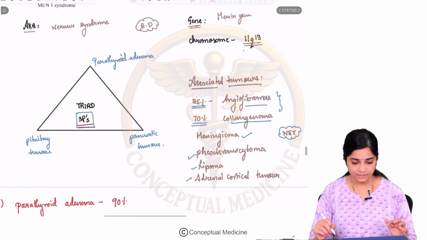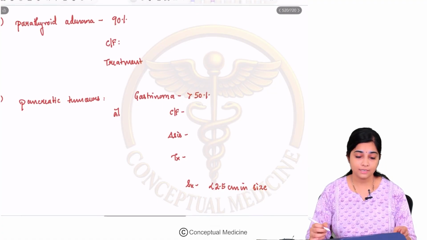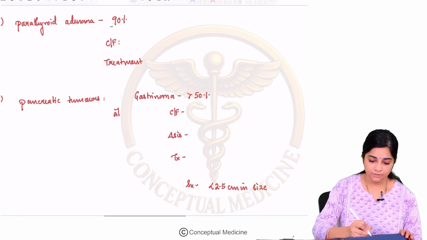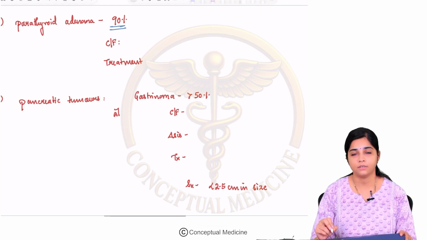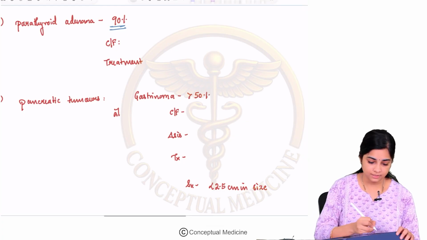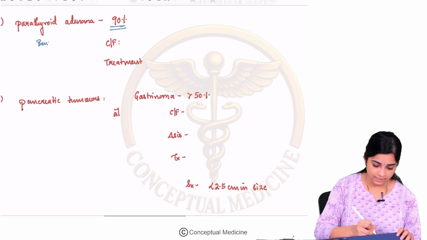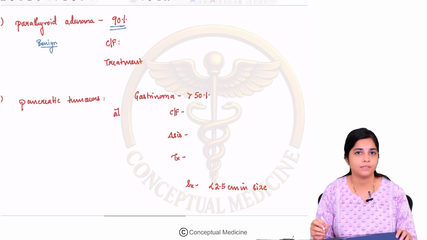Now let us look at each of the tumors in detail. The first and most important tumor, which is found in 90% of the patients with Men 1 syndrome, is parathyroid adenoma. As the name suggests, adenoma means a benign tumor arising from the parathyroid glands.